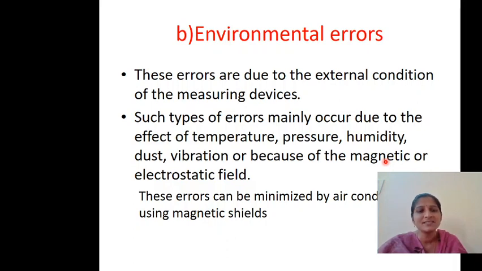And using magnetic shields means, if you use magnetic shields, then there will not be any magnetic effect. Even though there is a magnet nearby, the instrument will not be affected. So you can use the magnetic shields or air conditioners to reduce these environmental errors.